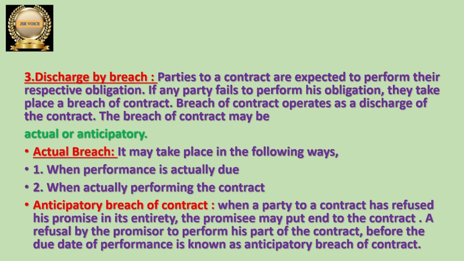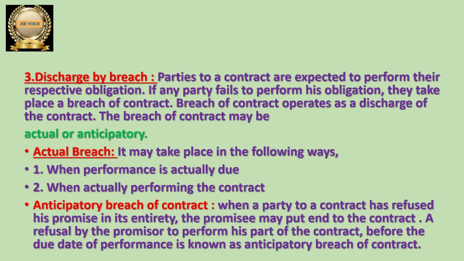Whenever one party is able to perform but the other party is failing to perform the contract, then we can say that the one who is failing to perform is breaching the contract.